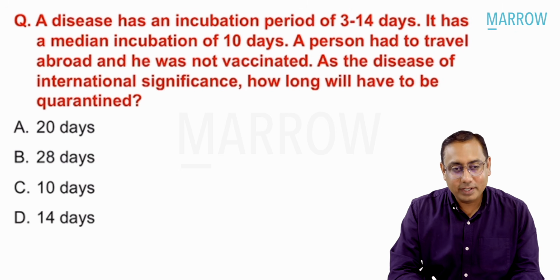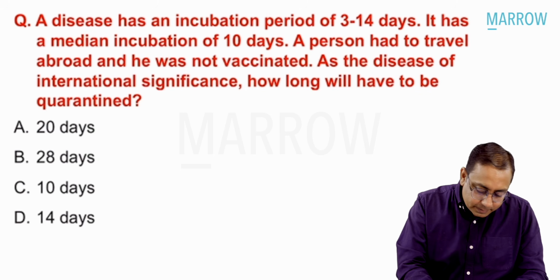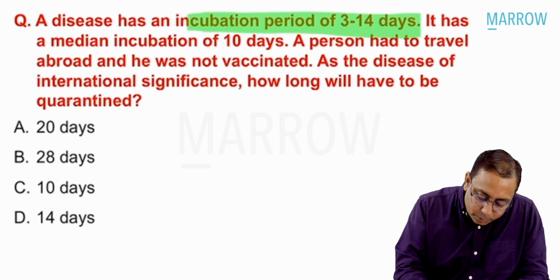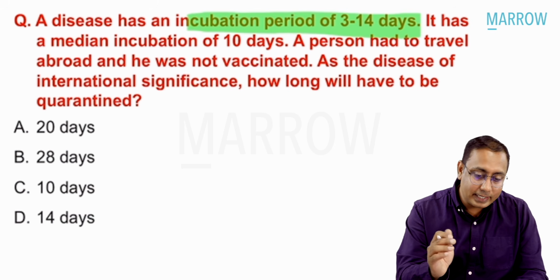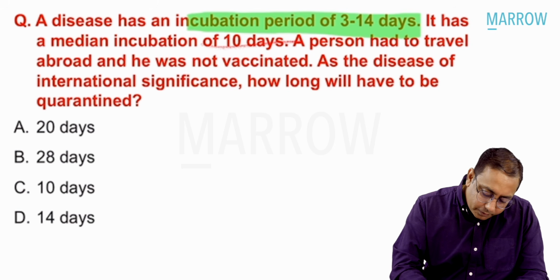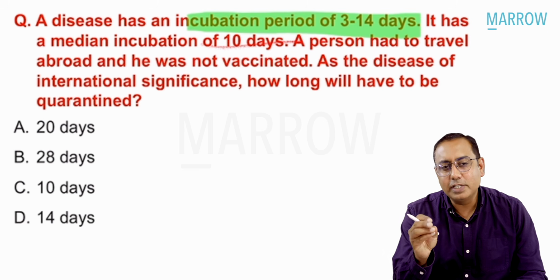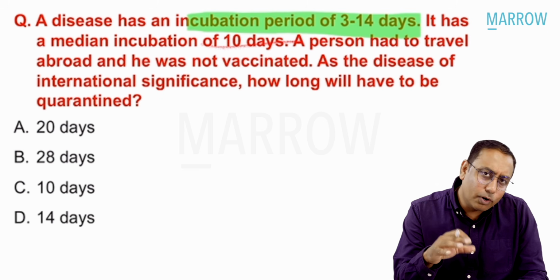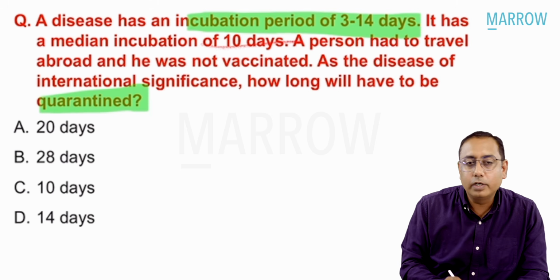And now moving on to the next MCQ, a disease has an incubation period of 3 to 14 days. So they had already given an incubation period of 3 to 14 days. It has a median incubation period of 10 days. The person had to travel abroad, blah, blah, blah. He was not vaccinated, as a disease of international significance. How long will he have to be quarantined? So this question is pertaining to the word quarantine.